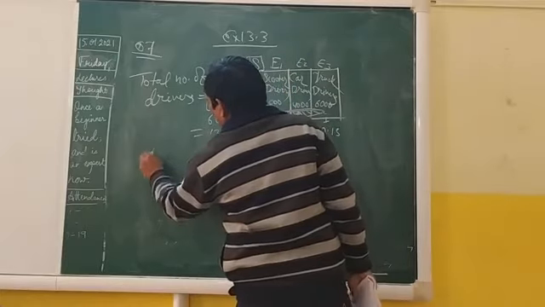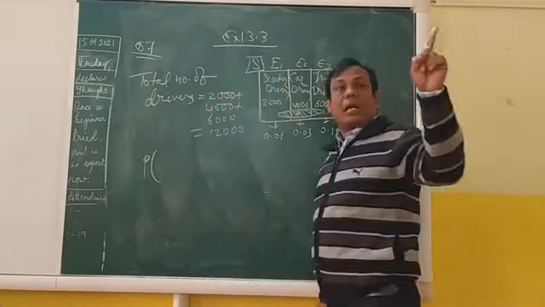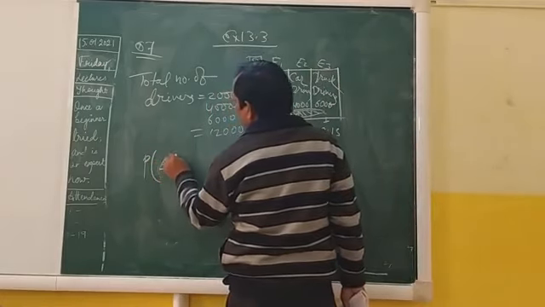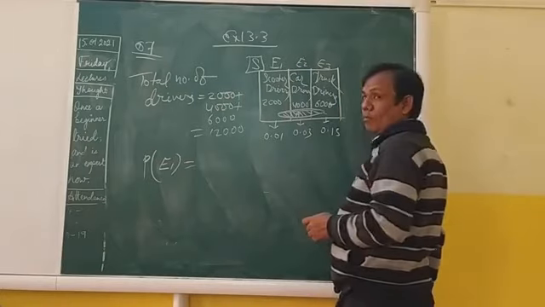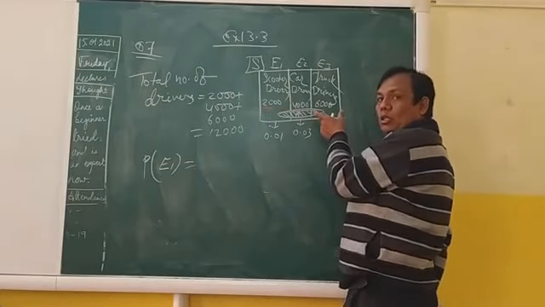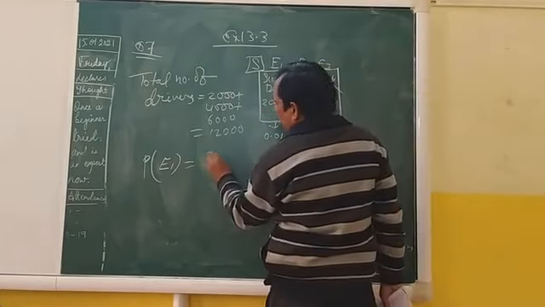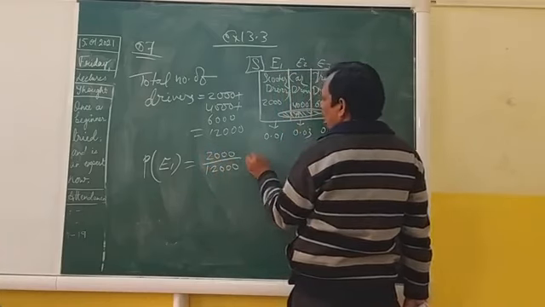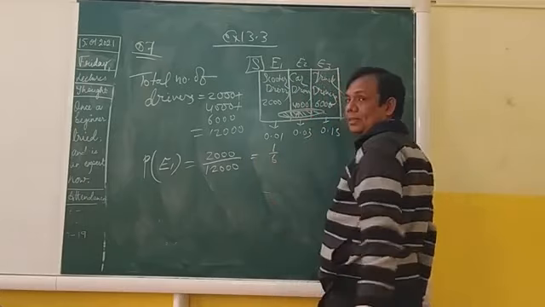Now, if we want to select a driver, what will be the probability of selecting a scooter driver? It will be 2000 by total possibilities, so 2000 by 12,000, and clearly it will be 1 by 6.